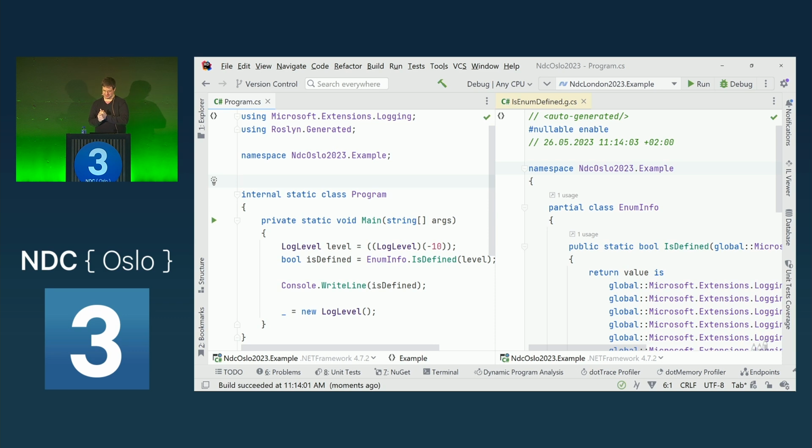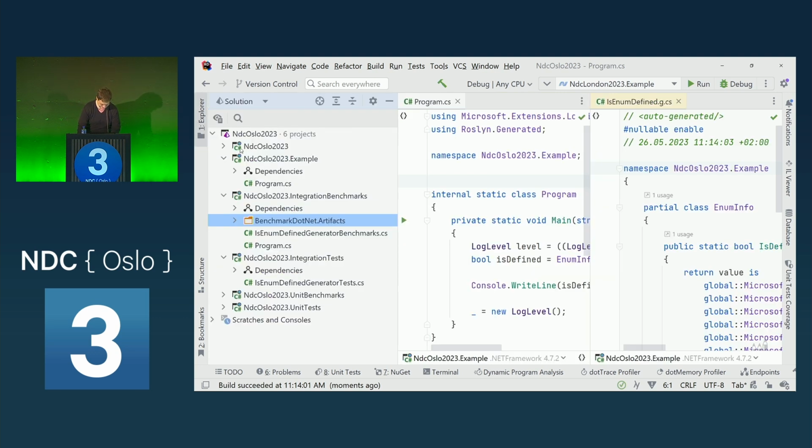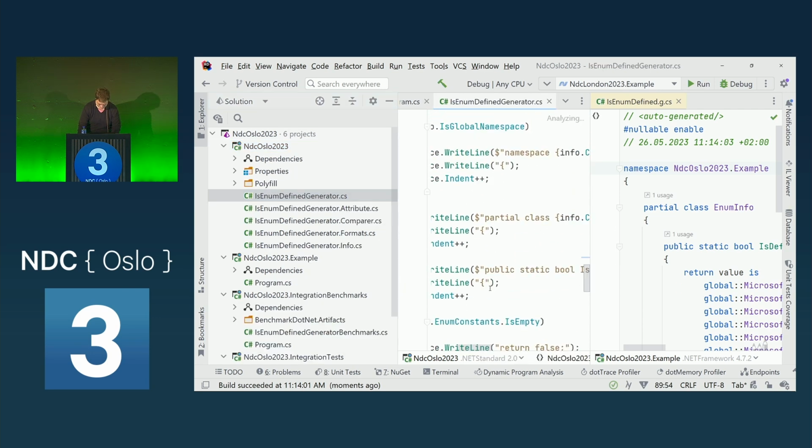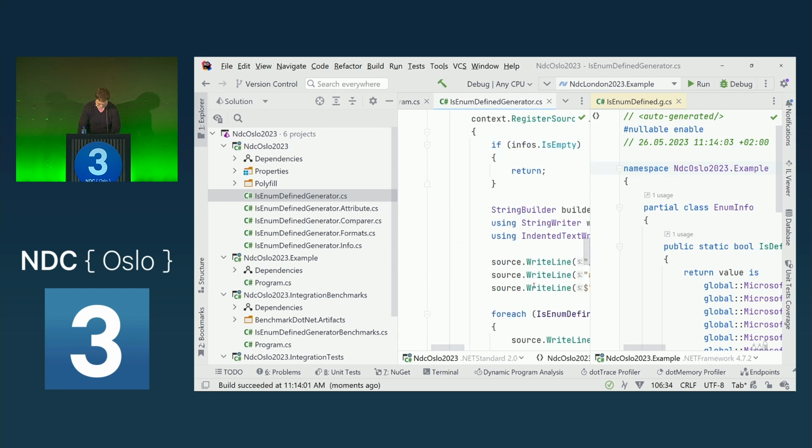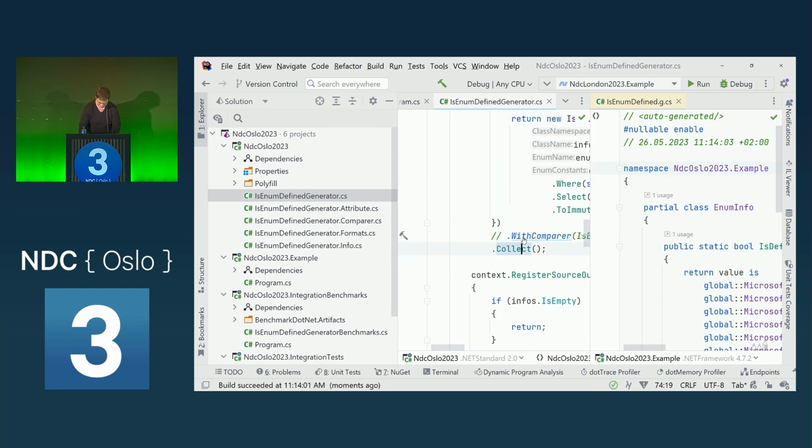Currently we're at 11.14.03. Sorry, I already have the fix in place. I gave it away. So let's remove the fix. There it is.